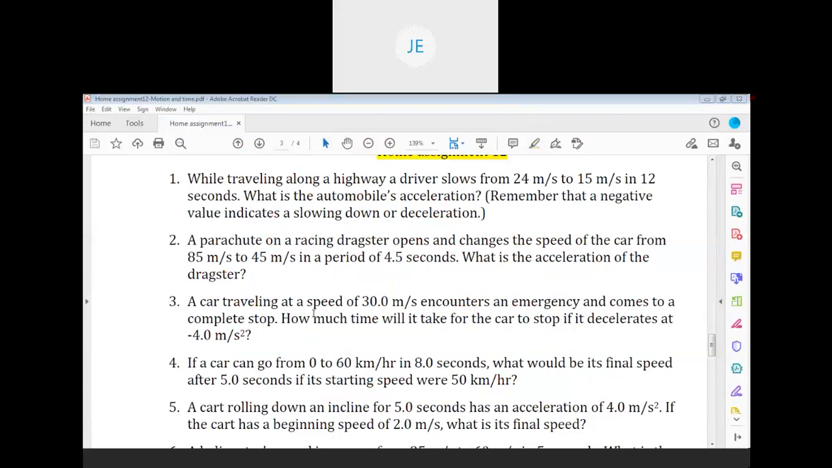Now the third one: a car is traveling at a speed of 30 meters per second, encounters an emergency and comes to a complete stop. How much time will it take for the car to stop if it is decelerated at a minus 4 meter per second square? So here the initial velocity is given, that is u. The final velocity is completely stopped, that is v is equal to 0, and a is given. Then they are asking for time. Time is equal to how much?